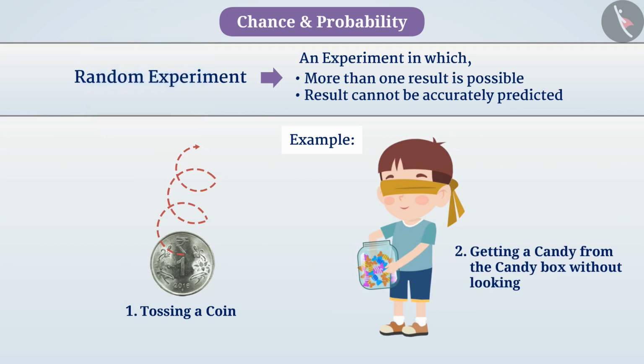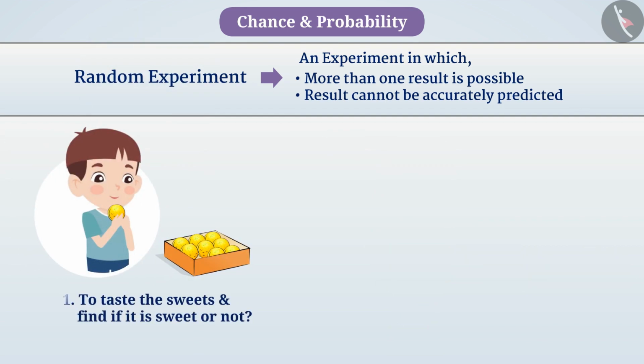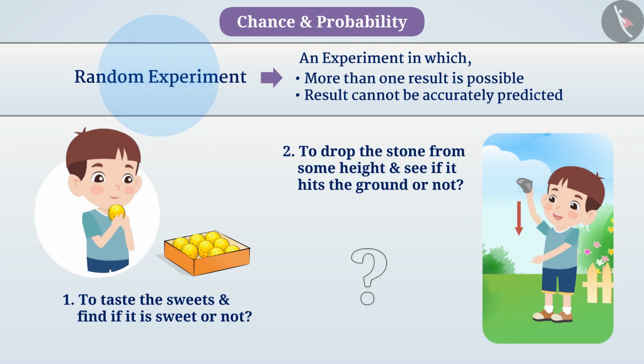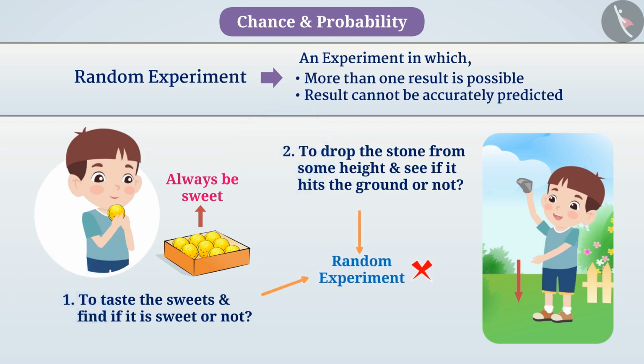Can you tell me if experiments like tasting a sweet to find out if it is sweet or not, or dropping a stone from a certain height to see if it hits the ground or not, are also random experiments? Think. Sweets will always be sweet. Similarly, if anything falls from some height, it definitely comes to the ground. That means, in such situations, we know in advance the result of such experiments. Therefore, we cannot call them random experiments.